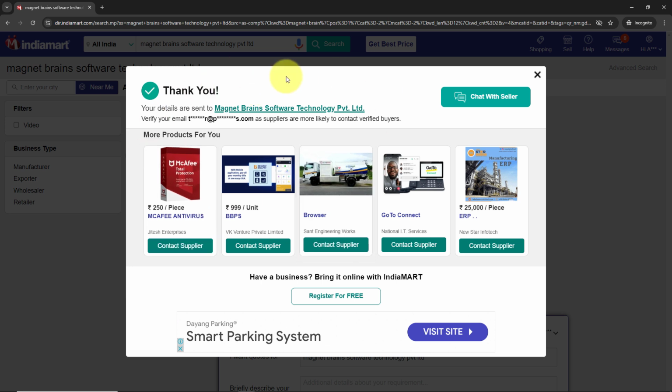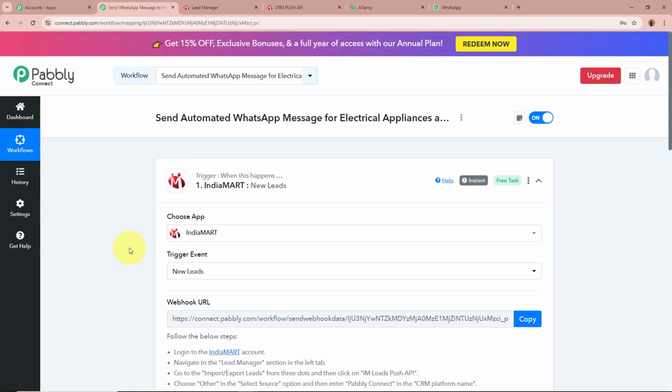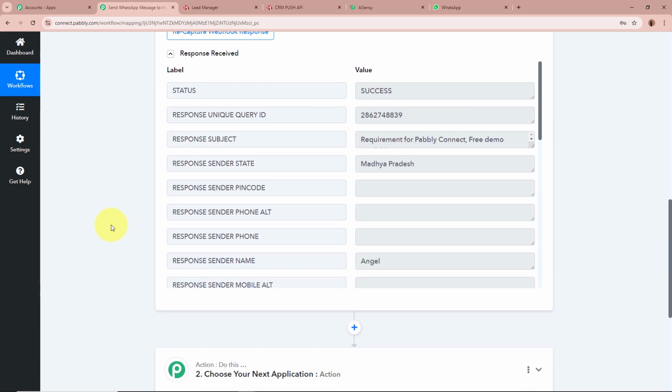As the lead has been generated, I'm going to open my Pabbly Connect workflow, and I'm going to check whether Pabbly Connect has captured the response of the new lead being generated or not. For that, I'm going to open the workflow that I've created. So this is the workflow, as you can see right over here. If I scroll down, you can see Pabbly Connect has captured the response of the new lead being generated. So now let us tally the response.